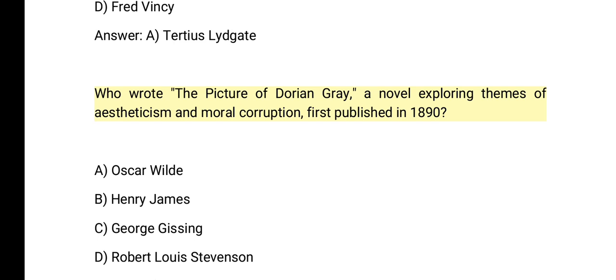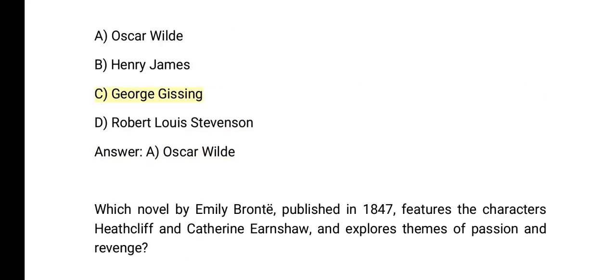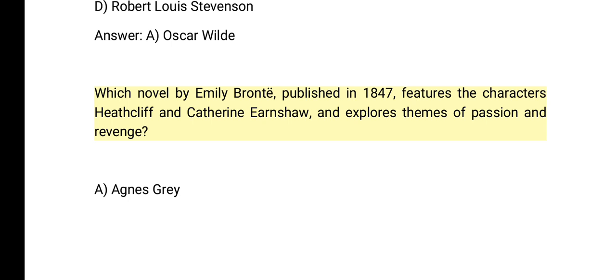first published in 1890? A. Oscar Wilde. B. Henry James. C. George Gissing. D. Robert Louis Stevenson. Answer: A. Oscar Wilde. Which novel by Emily Brontë, published in 1847, features the characters Heathcliff and Catherine Earnshaw, and